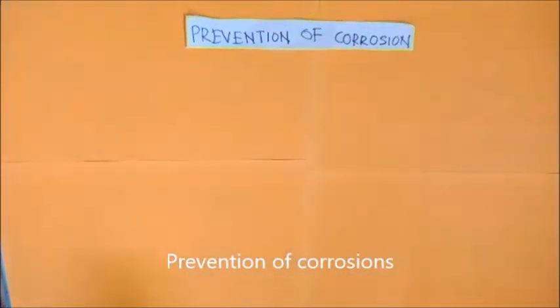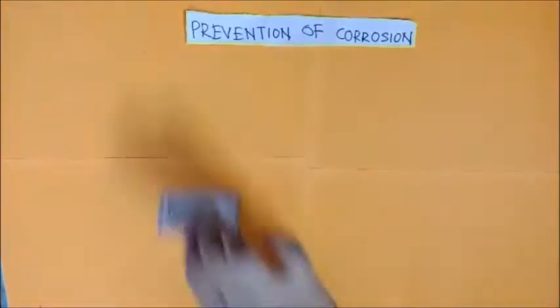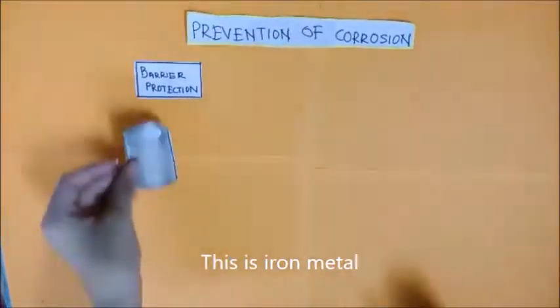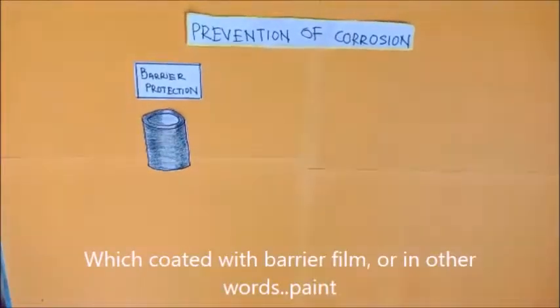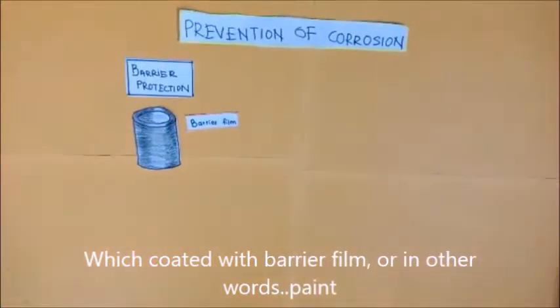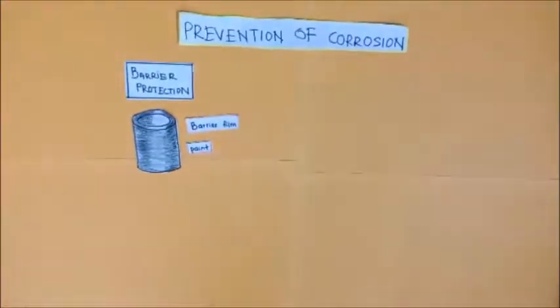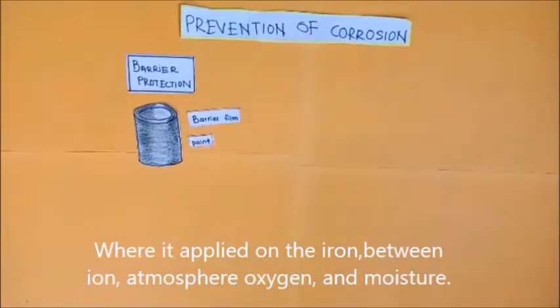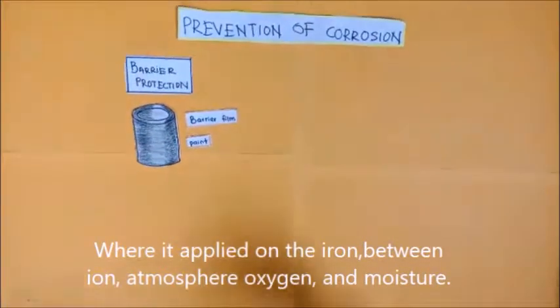Prevention of corrosion. There are several methods of prevention. Number 1, barrier protection. This is iron metal coated with a barrier film, in other words paint, applied on the iron, which sits between the iron and atmospheric oxygen and moisture.